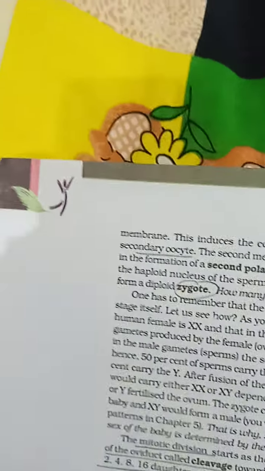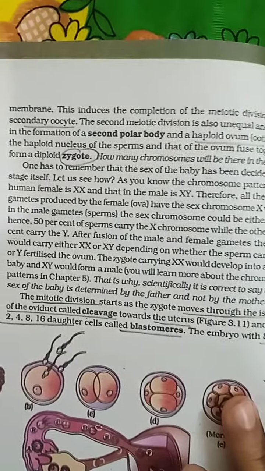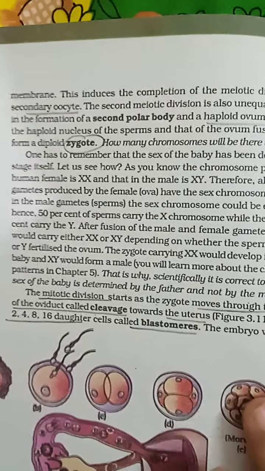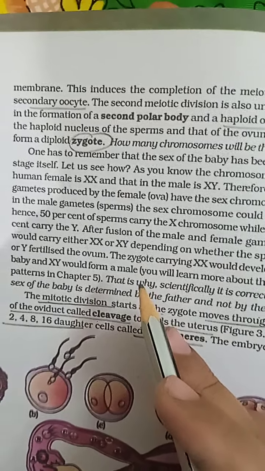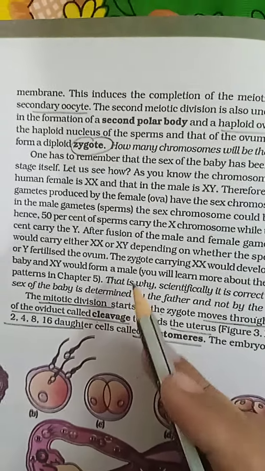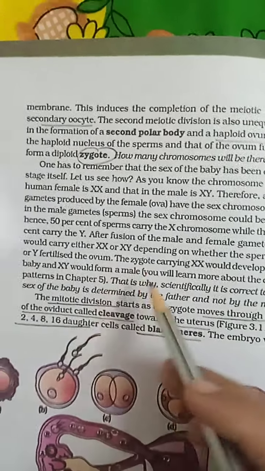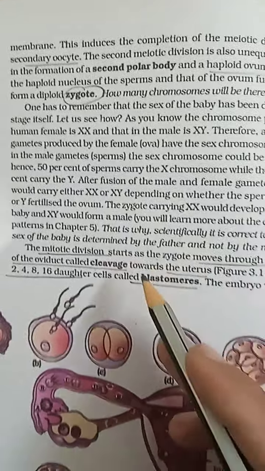Next, after fertilization, the zygote is formed. In class 10th we have already discussed that if a sperm containing the Y chromosome fertilizes the ovum, the baby will be a boy. If a sperm containing the X chromosome fertilizes the ovum, the child is a girl. So there is a 50% chance of a girl or a boy child.